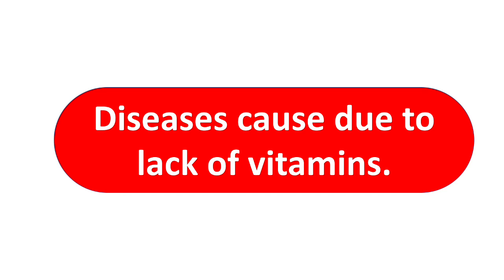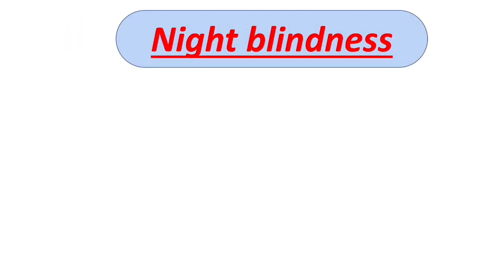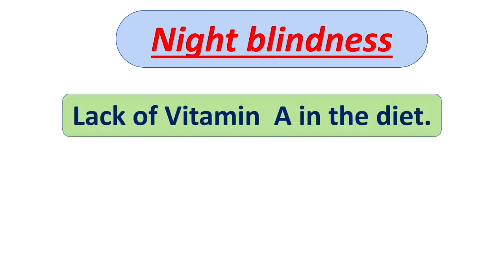Now we have learned that diseases like Kwashiorkor and Marasmus are caused due to deficiency of protein. So now we will discuss the diseases caused due to lack of vitamins. First is night blindness. Night blindness is caused due to lack of vitamin A in the diet.